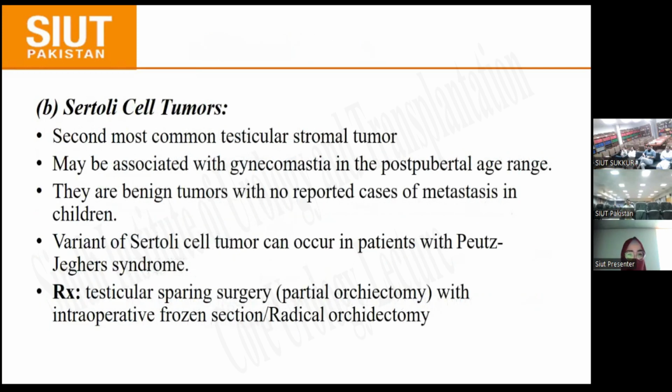The second one is Sertoli cell tumor, which is the second most common testicular stromal tumor, and it may be associated with gynecomastia in the post-pubertal age range. They are benign tumors with no reported cases of mets in children. A variant of Sertoli cell tumor can occur in patients with Peutz-Jeghers syndrome, and surgery includes testicular sparing surgery with intraoperative frozen section or radical orchidectomy.